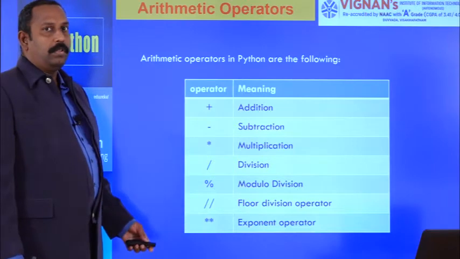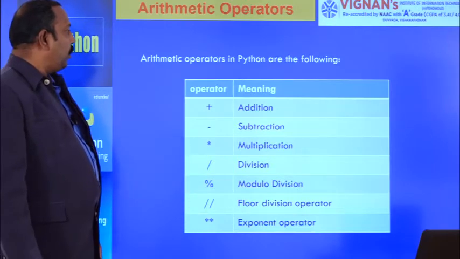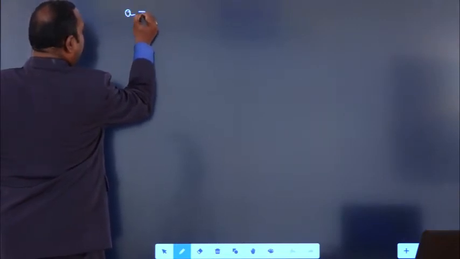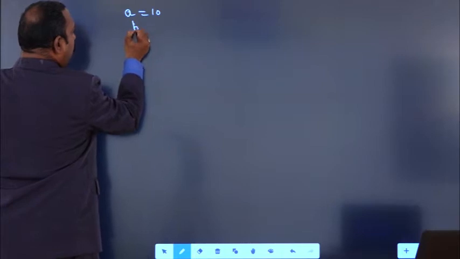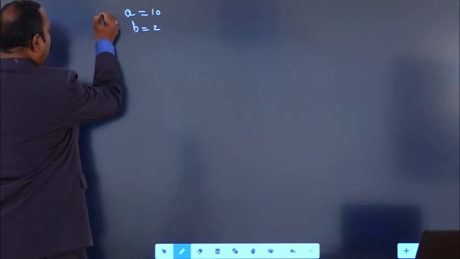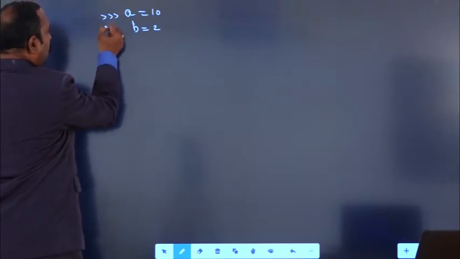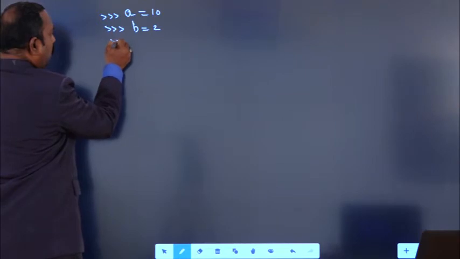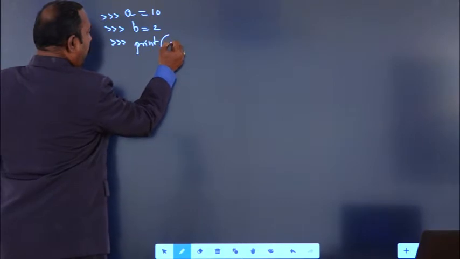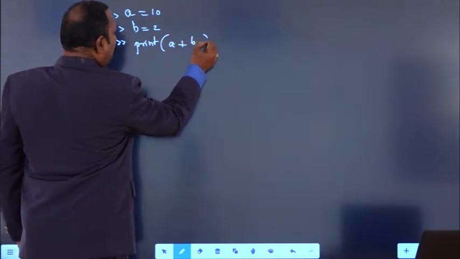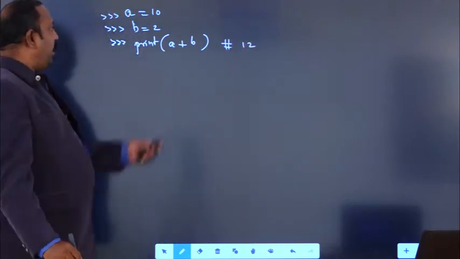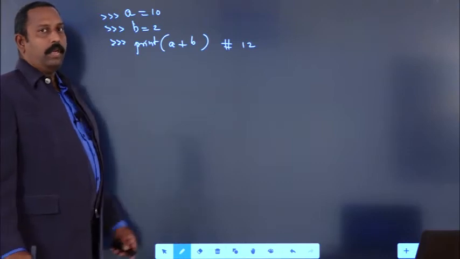Now we'll see examples on arithmetic operators. For example, we have taken a equal to 10 and b equal to 2. Suppose print a plus b. What is the output we will get? 12. A value 10, b value 2, 10 plus 2, we get 12.